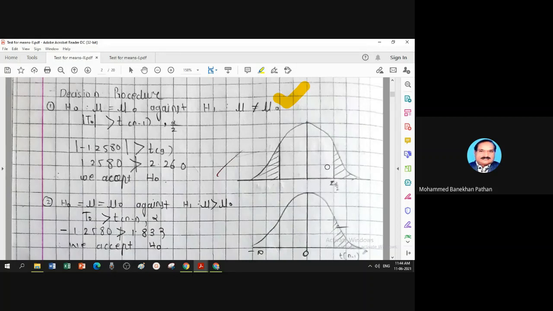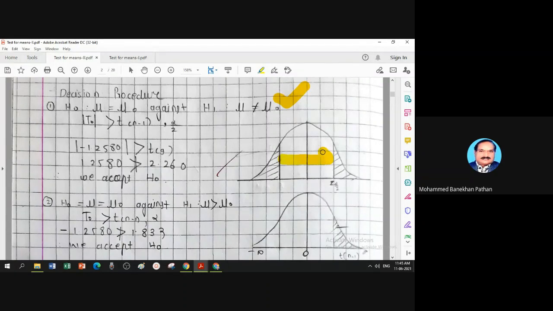Now easily you can see here 2.26 is on the right hand here and minus 2.26 is here. Even if you do not take the absolute sign, it is minus 1.25. This point is the cutoff point for taking decision, which is minus 2.26. Your calculation is minus 1.25, so it comes in this area.